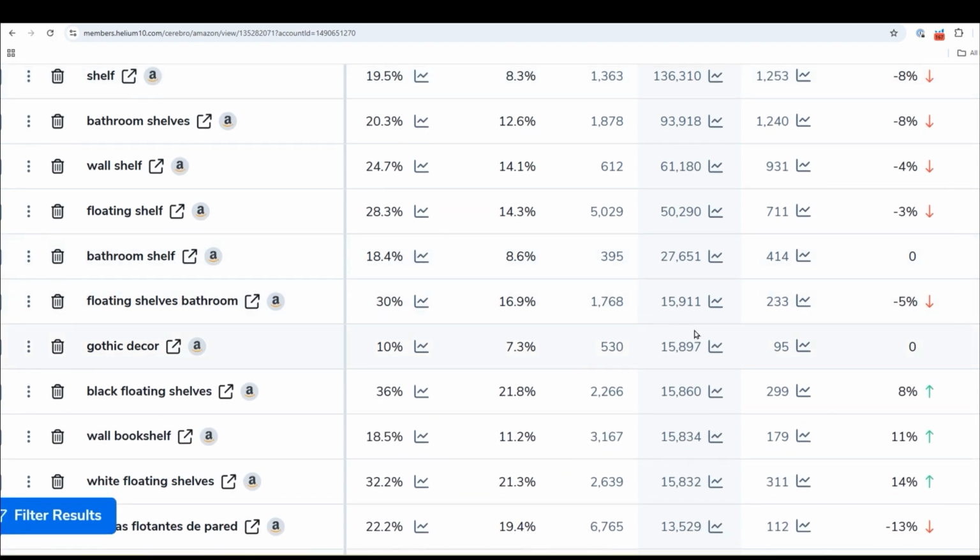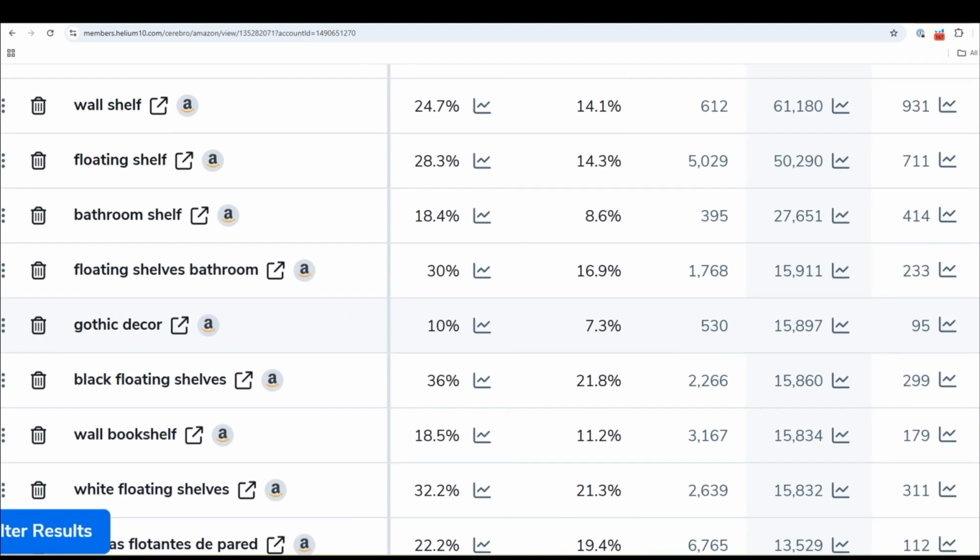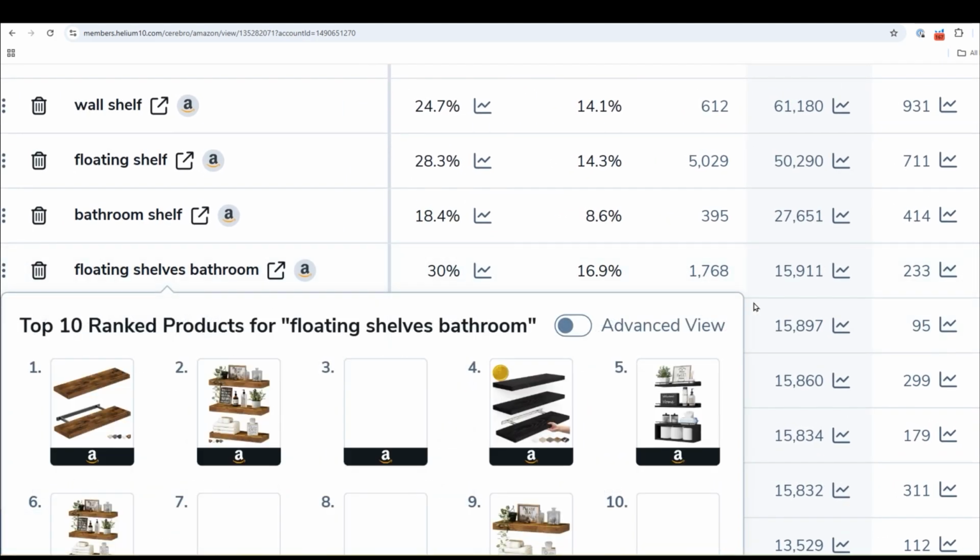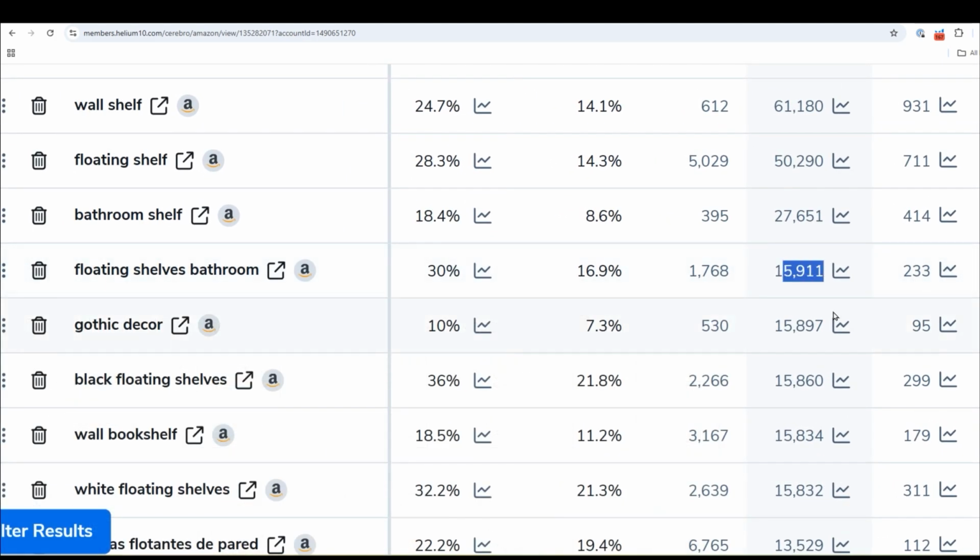Look at this. Here are two keywords with near identical search volume. Floating shelves bathroom has 15,900 searches. Gothic decor has 15,900 searches. So maybe you're looking at these two keywords. Hey, which is the more important keyword? Which keyword should I put in my title? Which one should I focus on in PPC? They both have the same search volume.